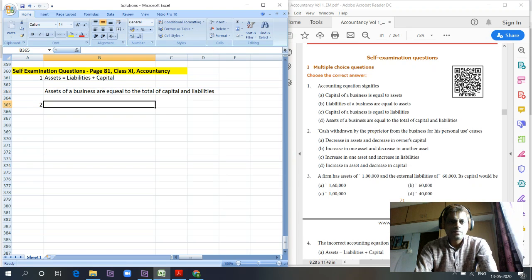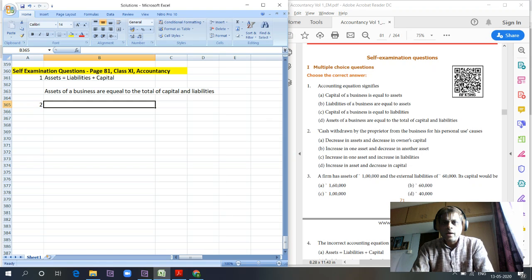Next question. Cash withdrawn by the proprietor from the business for his personal use. What does it cause? Decrease in assets, increase in owner's capital, increase in one asset and decrease in another asset, increase in one asset and increase in liabilities, or increase in asset and decrease in capital. What does it show? Cash is withdrawn by the proprietor for own use.